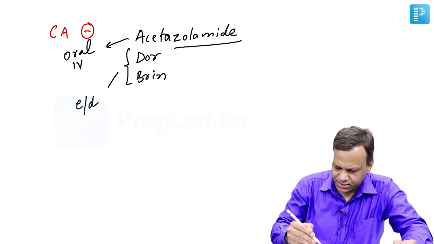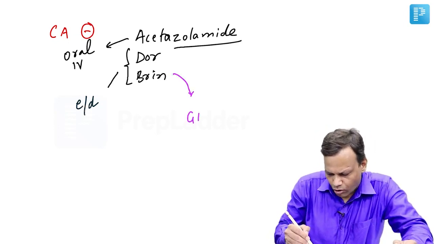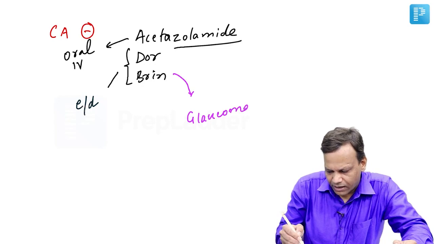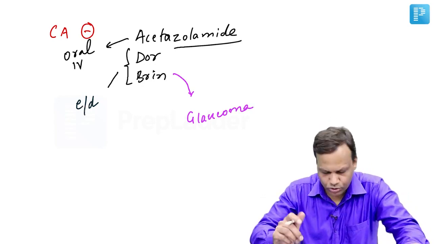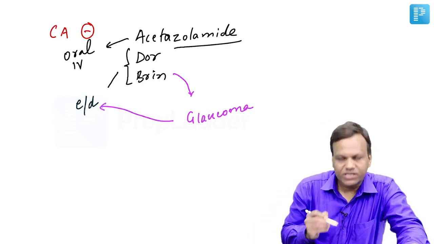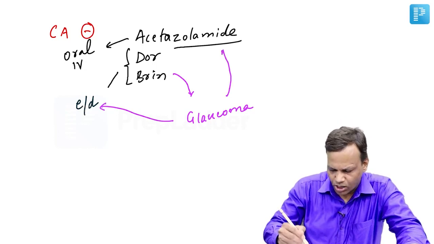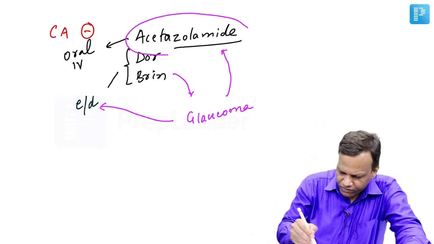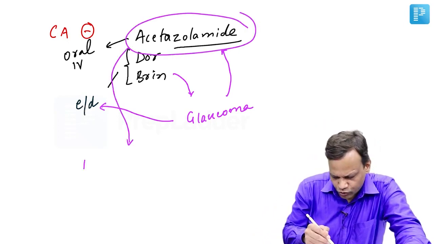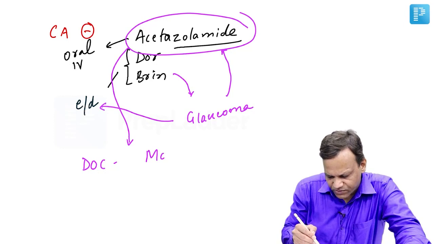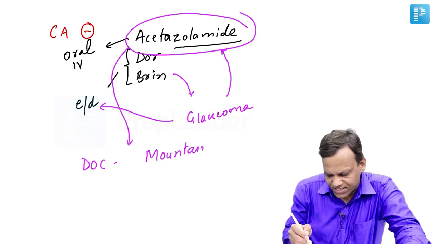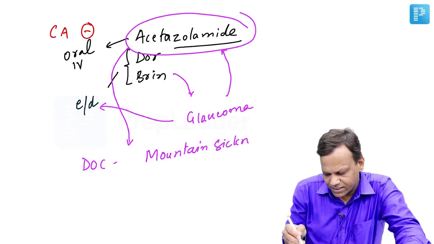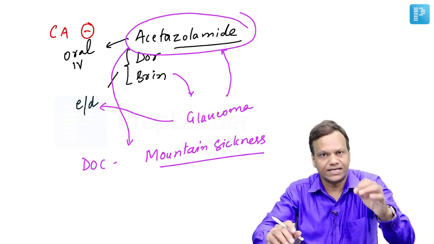Now these diuretics can be used in glaucoma, congestive glaucoma, basically angle closure glaucoma. Dorzolamide and brinzolamide as eye drops, whereas acetazolamide can be given orally or IV. Acetazolamide has a very, very important use: it is the drug of choice for treatment as well as prevention of mountain sickness.